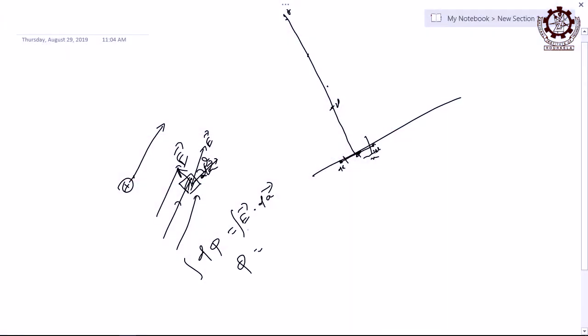Then if you integrate both sides over the whole area, you will get the total flux. Is this a vector or scalar? Obviously scalar, because it is a dot product. So flux means how many lines are crossing through an area perpendicularly. This we will discuss in Gauss law, which refers to the divergence theorem that relates to flux.